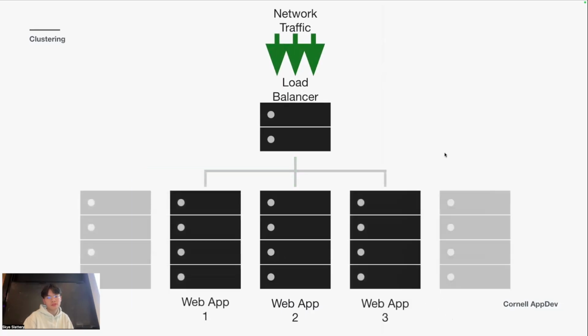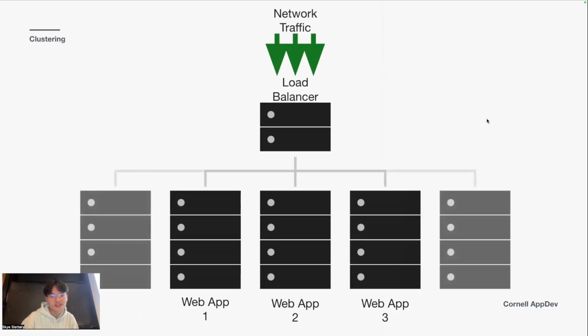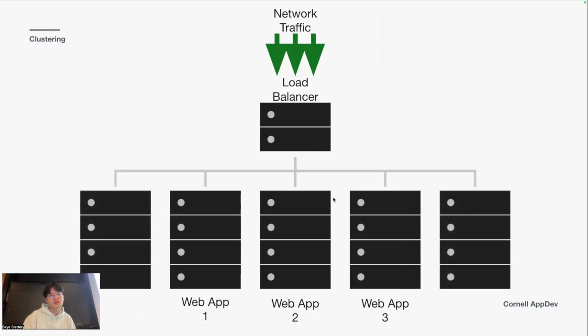Google Cloud also has a load balancer. I actually played around with it before. It's kind of complicated, a lot of stuff to set up, but it is a thing. In this case, it's also easy to scale. If your app just gets really popular, like how BeReal exploded a couple of years ago, you can just add more servers and have the load balancer direct all the flows to different servers. So yeah, it's very handy.